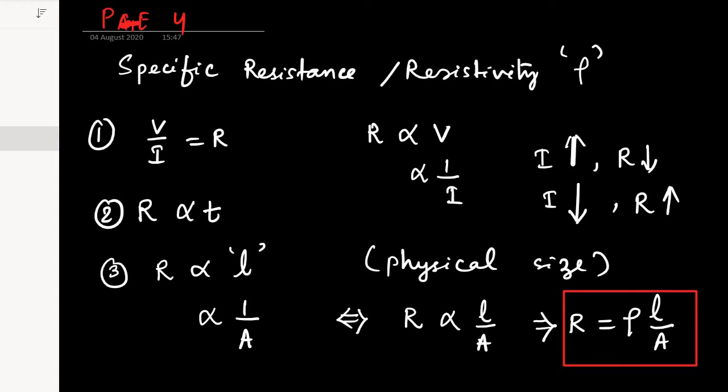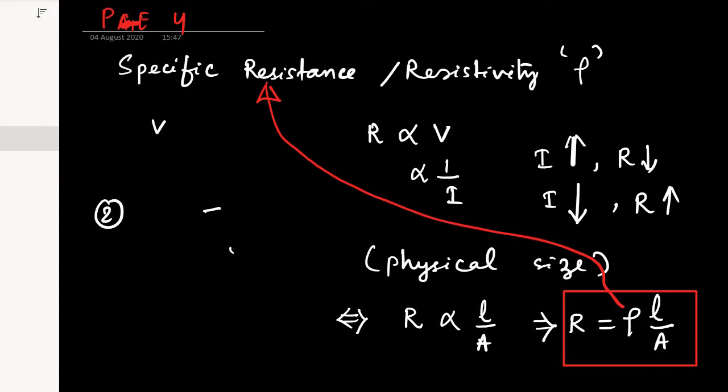What is the rho here? Rho is the specific resistance or resistivity of a conductor. And how are we going to define it? I am erasing all this so that this formula will lead to other revelations.